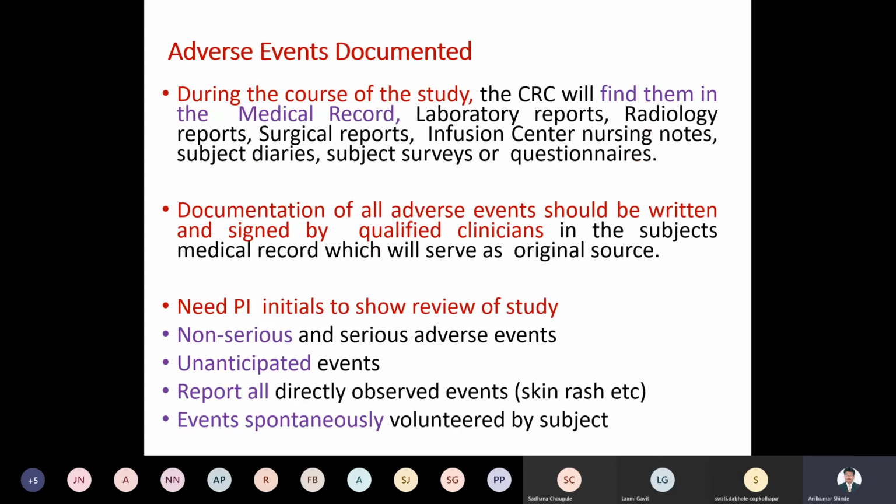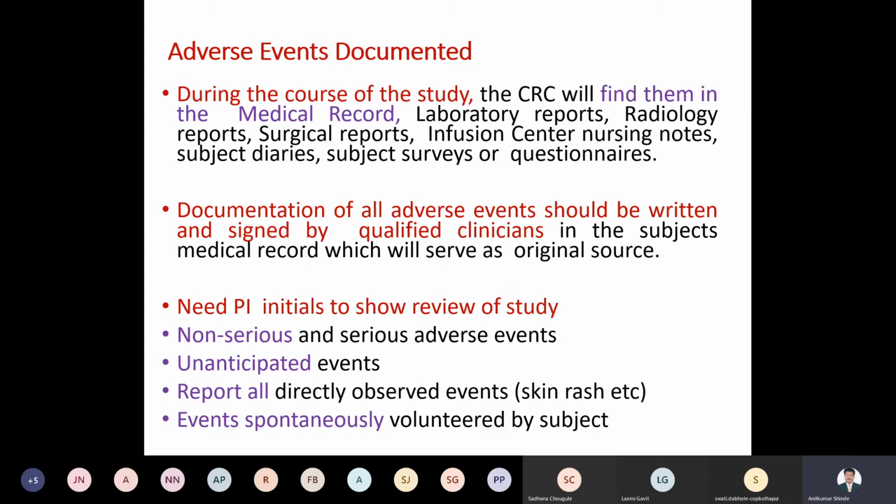Then all these adverse events, the data will be collected during the course of the studies. The CRC is the person conducting the clinical trials, right? The CRC is called the Clinical Research Coordinator. They find the events in the medical records. So they can collect all these adverse events from the different reports.